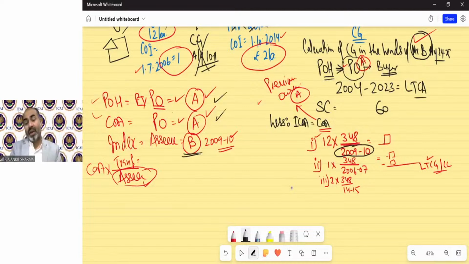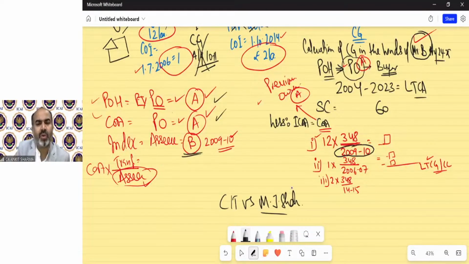So some assessees went to the higher authority and they won. And we have a judgment in the case of CIT versus Manjula J. Shah. That has been written in the notes also.